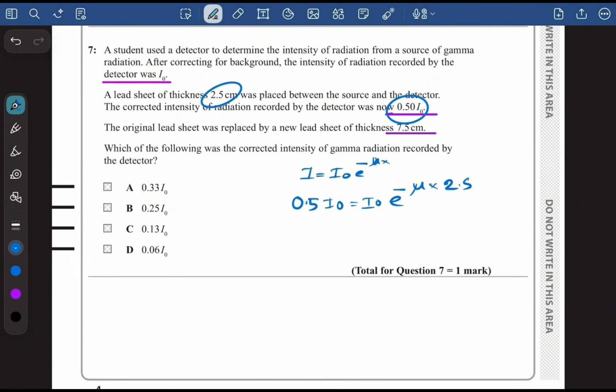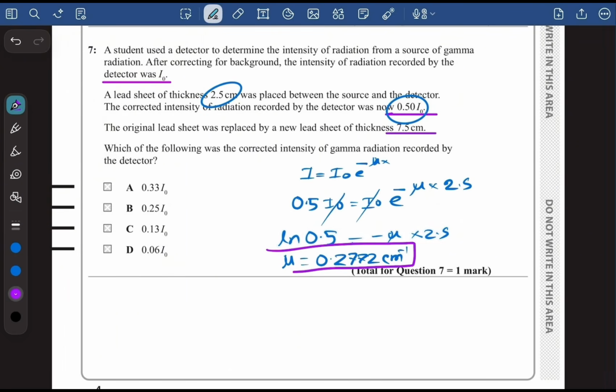We can cancel both I naught, and it becomes ln 0.5 is equal to minus mu into 2.5. From there, if we figure out the value of mu, it is basically 0.2772 centimeter to the power of minus 1. Now using this value of mu, I can easily figure out the new intensity.